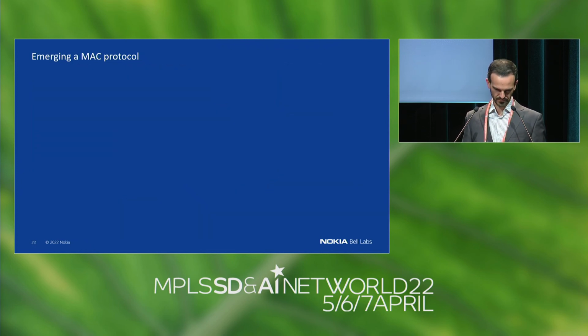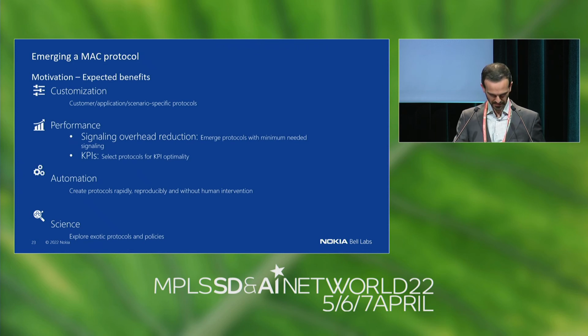And since I'm out of time, this is just a summary of the main motivations for this work. I think with machine learning we can customize these protocols to particular scenarios. We will train those protocols for performance, so there's no human factor involved, no commercial considerations here. It's an automated process, so we don't need to wait 1 year for a team of engineers to develop the protocol. We can just click train, and it will do it for us. And finally, there's a scientific motivation to explore this very vast space of protocols that we don't know about. Yeah, thank you.